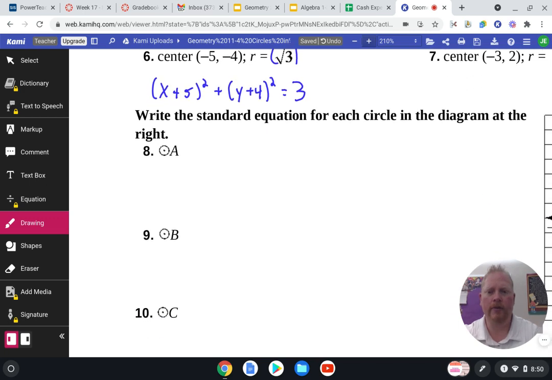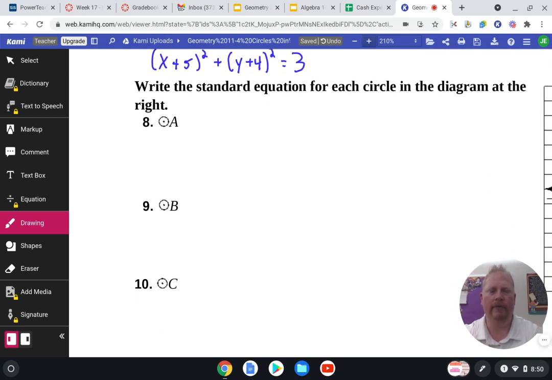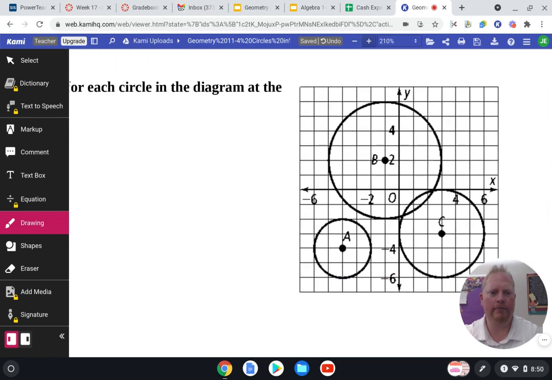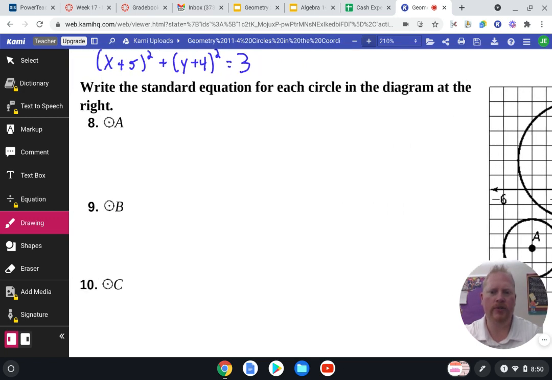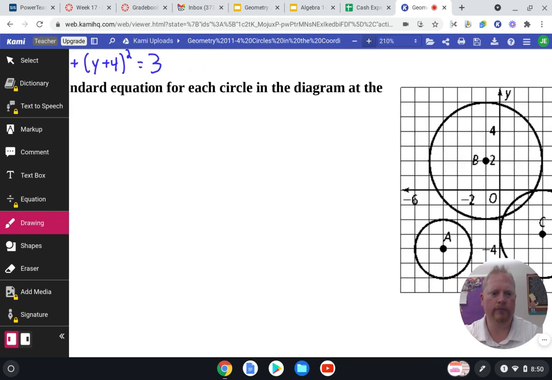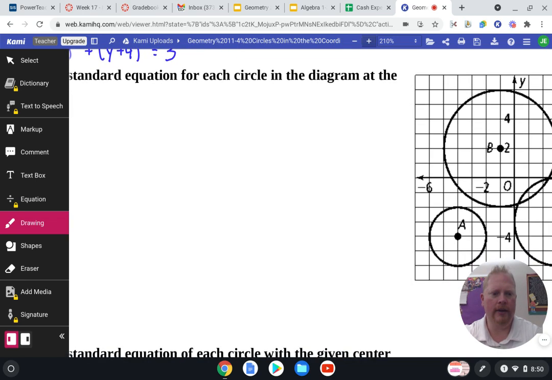All right, so now the next set of questions says take the circle from the diagram and write the equation. So let's go ahead and do circle A. For circle A, first thing I'm going to do is identify what's the center and what's the radius, and then plug it into the formula.